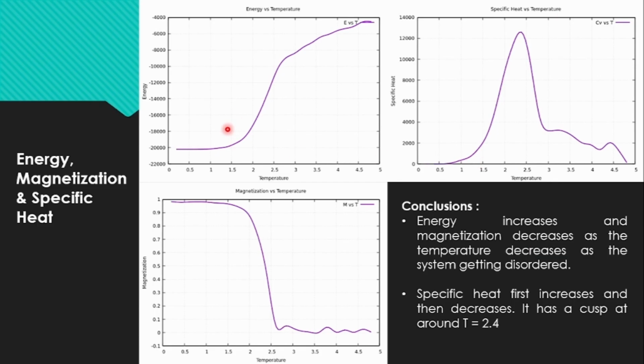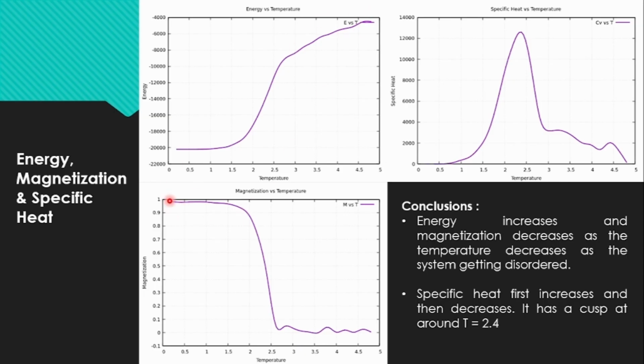we can conclude something. So this is our energy versus temperature, this is magnetization versus temperature, and this is specific heat. From this graph we can see that at low temperature energy is very low, it is around minus 20,000. So as we increase the temperature above 1.5, the energy is changing very fast up to 2.6, and then the change is becoming low.